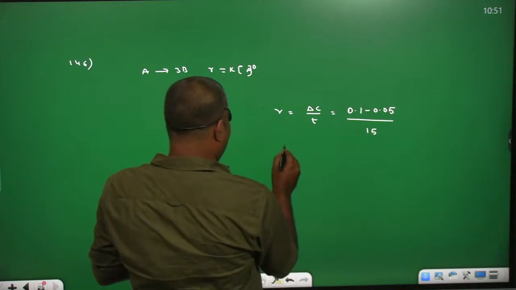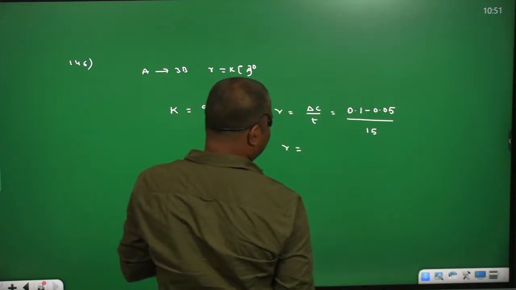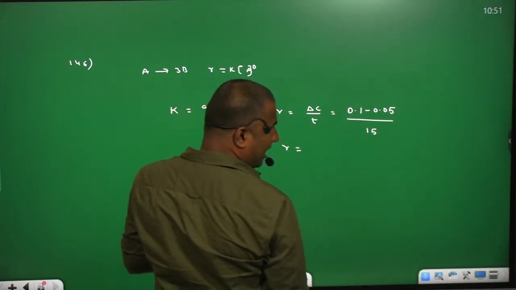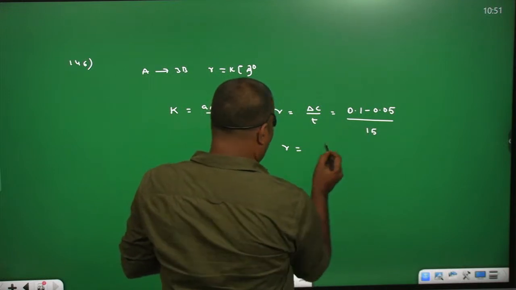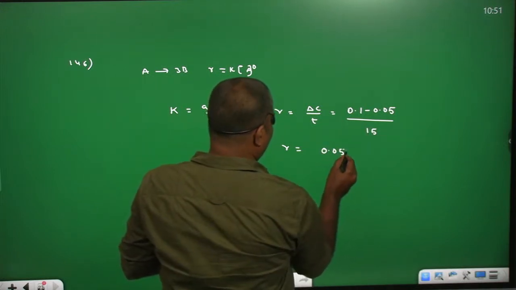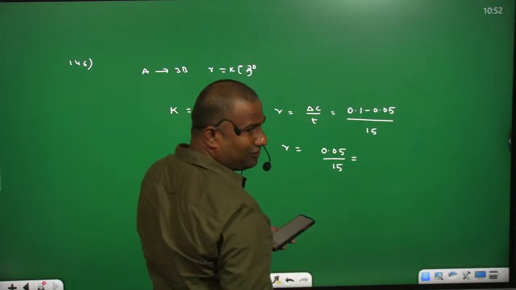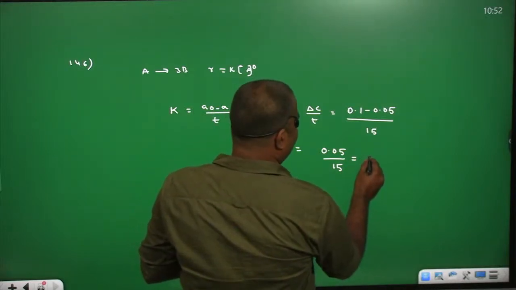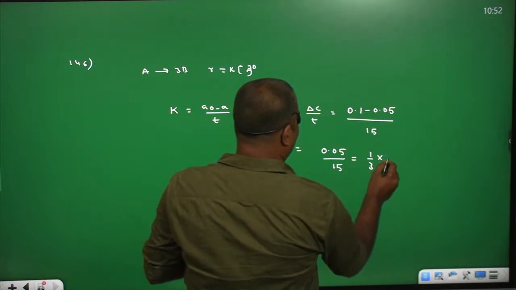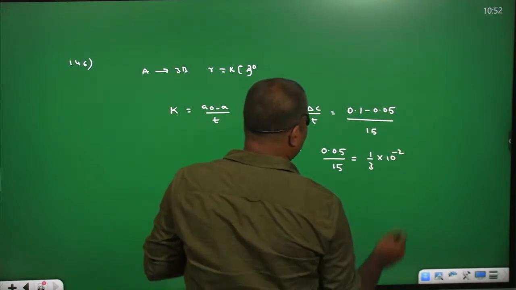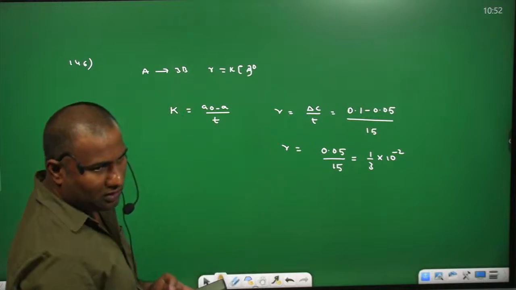Rate equals 0.05 by 15, means 5 into 10 power minus 2 by 15. That you can write as 1 by 3 into 10 power minus 2.